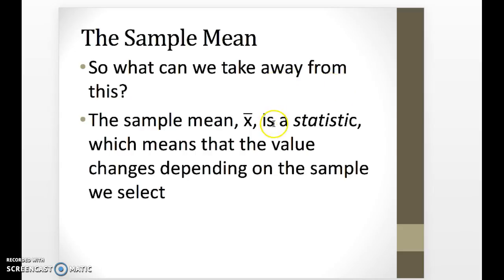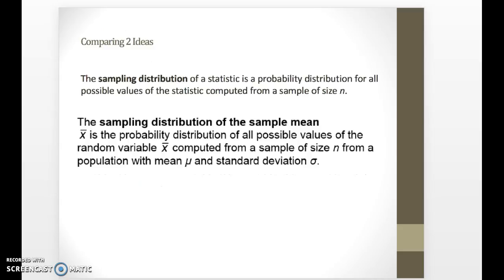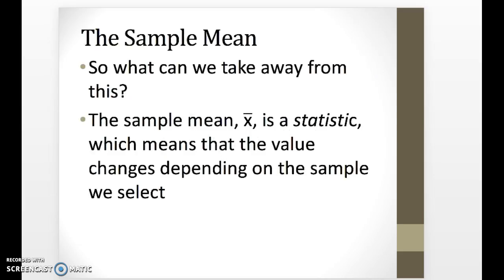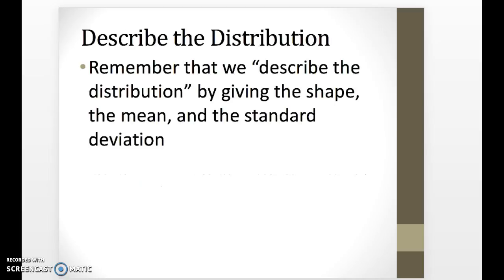If we ask what we can take away from this, what we want to emphasize is that the sample mean, this x-bar, is a statistic in and of itself, meaning that if I take a sample, your friend takes a sample, and another friend takes a sample, you get different values. Therefore, when we're simulating on the applet, we get different values that all come together to create a plot. The values change depending on the sample, meaning if I repeat the activity, things are going to look slightly different. So then when we describe the distribution, we're going to give the shape, the mean, and the standard deviation.